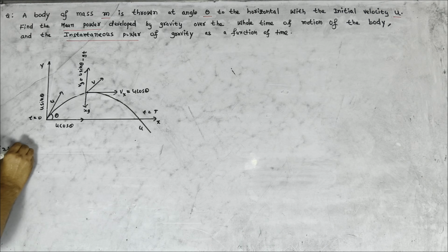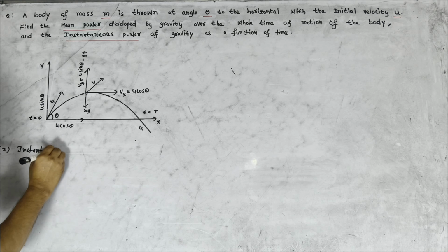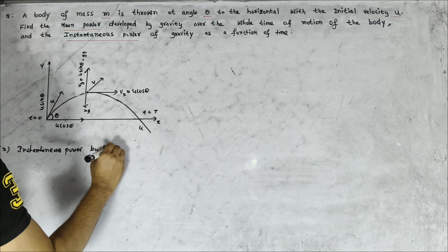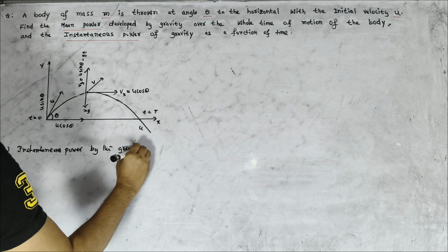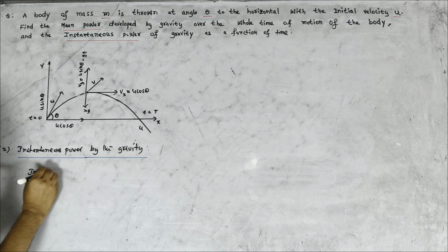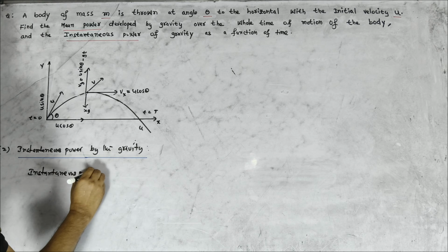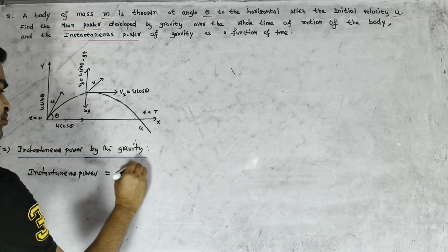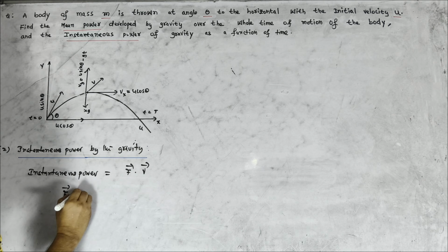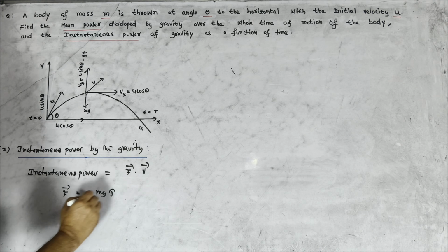The second one is the instantaneous power by the gravity. Instantaneous power is equal to vector F dot vector V. Vector F is equal to minus mg j cap. Why is it minus mg j cap?